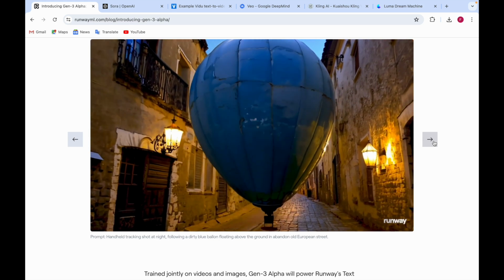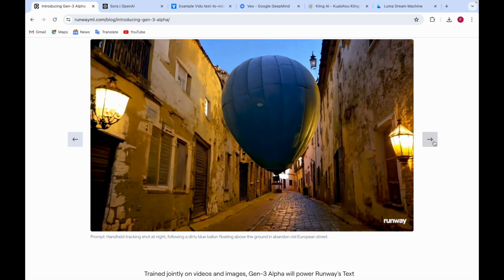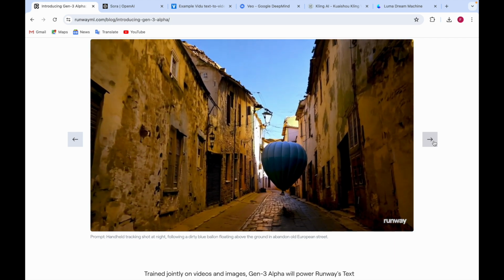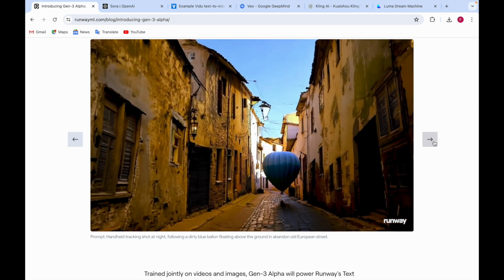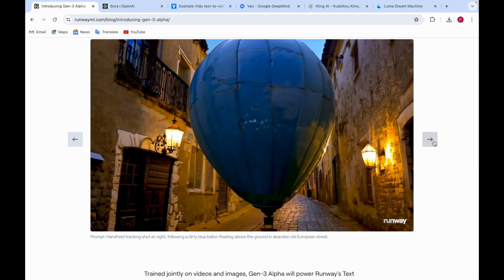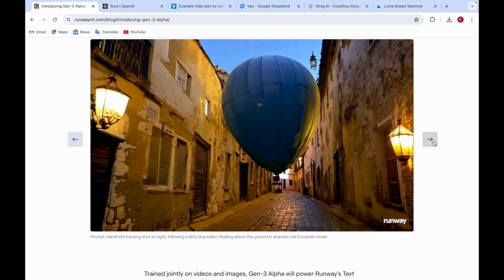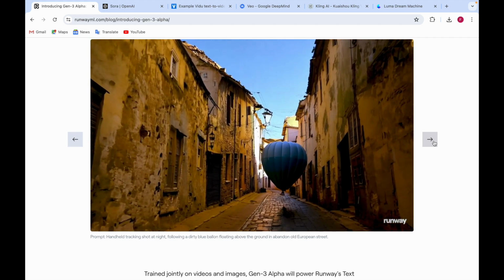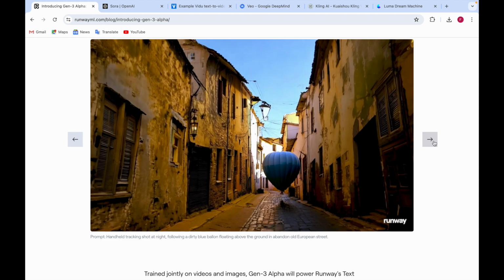The next one. Yep, this one. It's a handheld tracking shot at night following a dirty blue balloon floating above the ground in an abandoned old European street. So this was the prompt, and here you can see there's a blue balloon floating above the ground in the abandoned old European street.